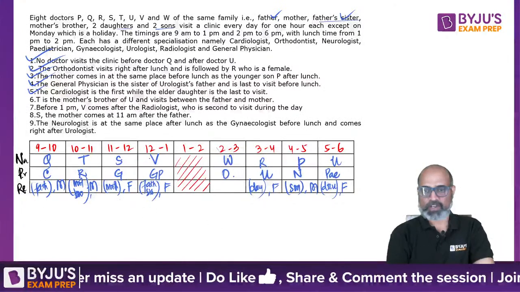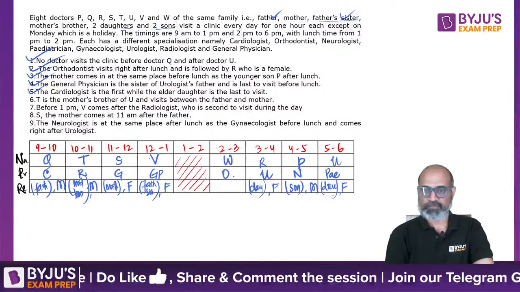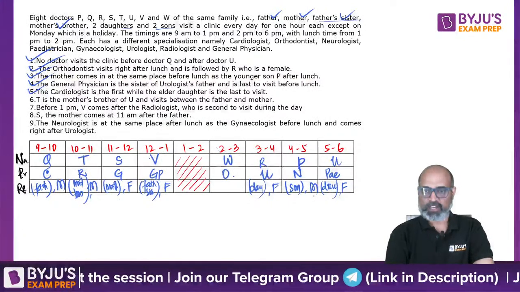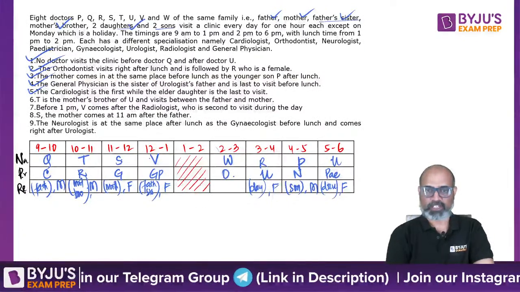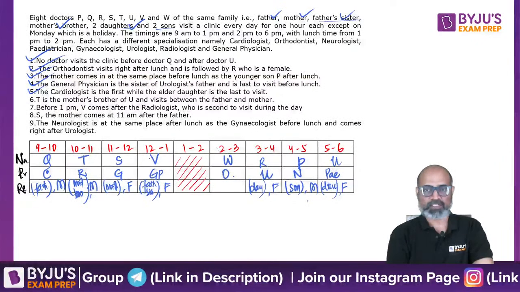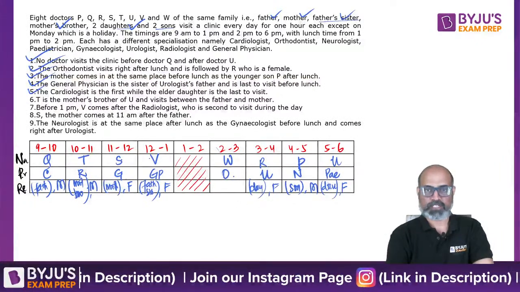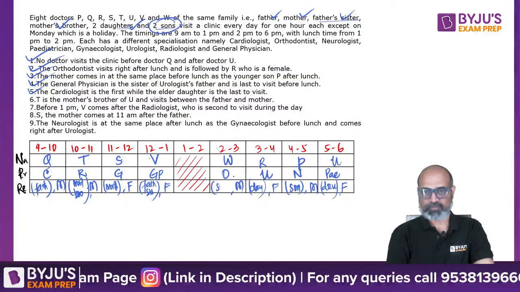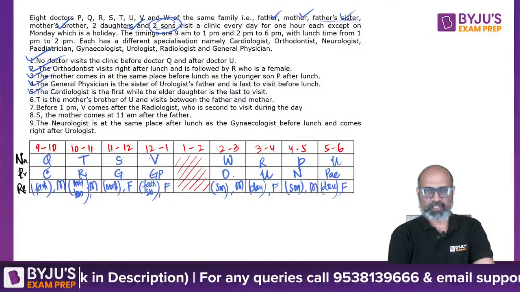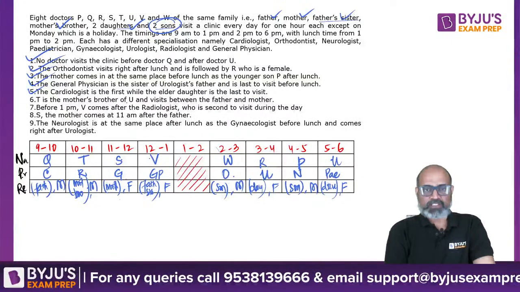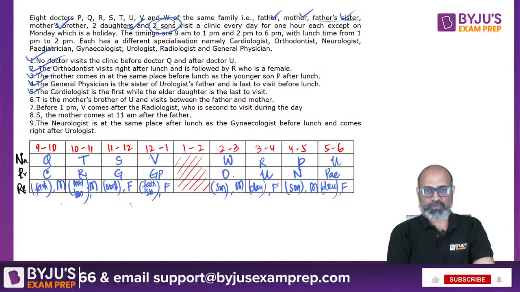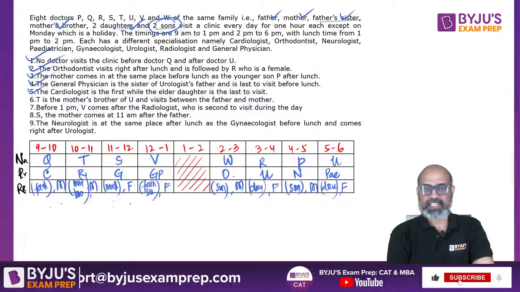Okay. So we are done with all the genders. We are done with father, mother, father's sister, mother's brother. We are done with 2 daughters as well. So far we were done with only 1 son, which is P. 1 more son is missing, right? So that son has to be W. Let's check once more. T is the mother's brother and visits between the father and the mother. So T exists between father and mother.